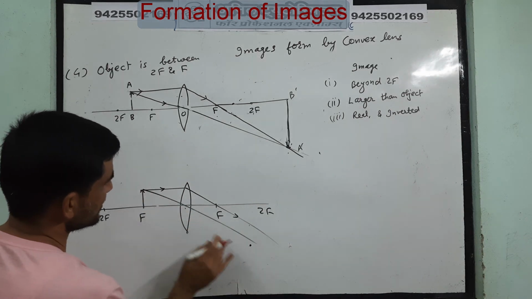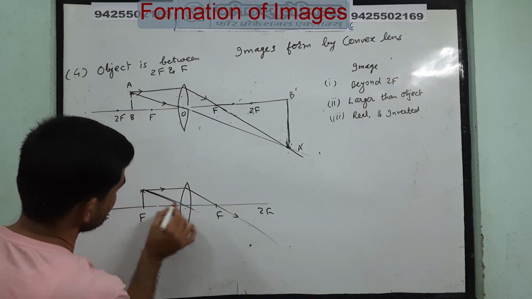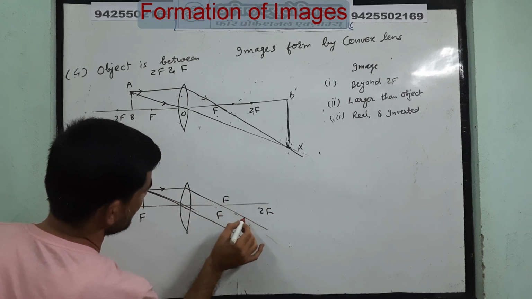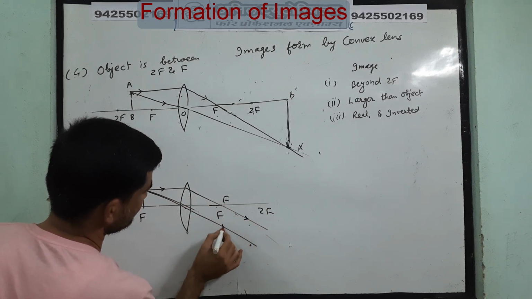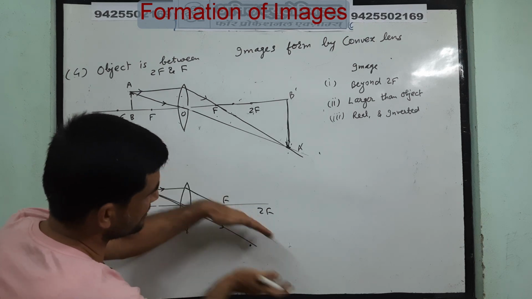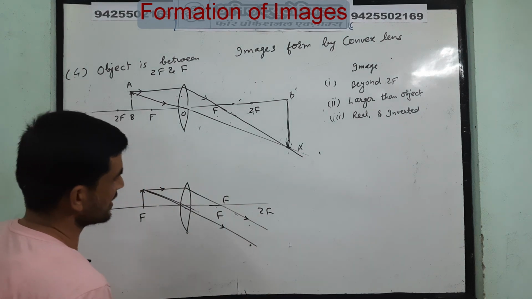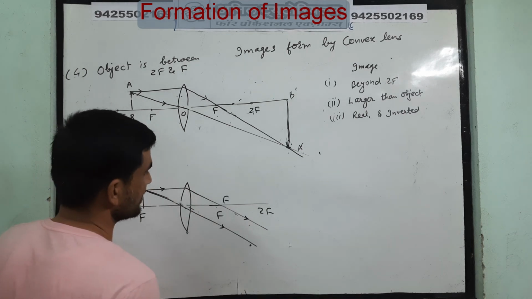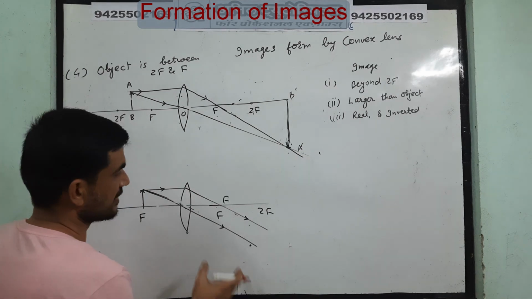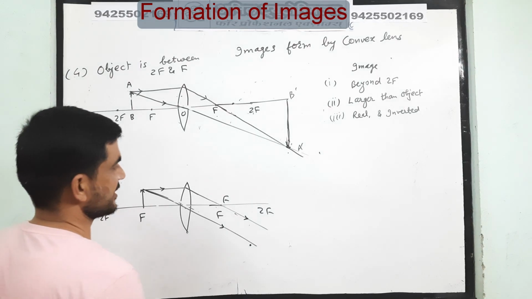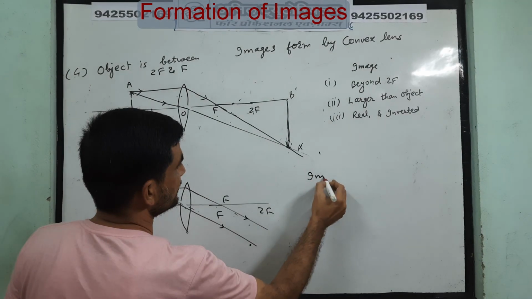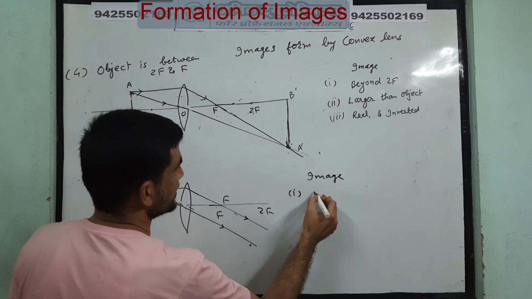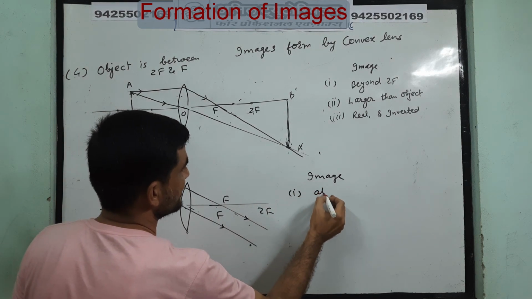Now just see these two rays are parallel, so they won't meet actually. We used to say that when the rays are parallel, they meet at infinity. So here the image is formed at infinity. The object is at f, so the image will be formed at infinity.